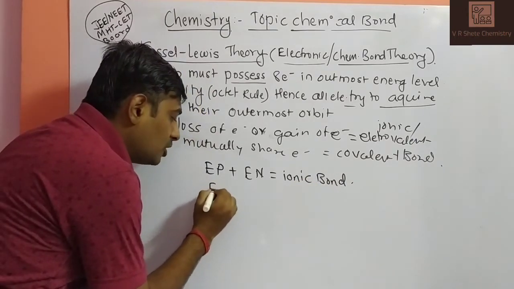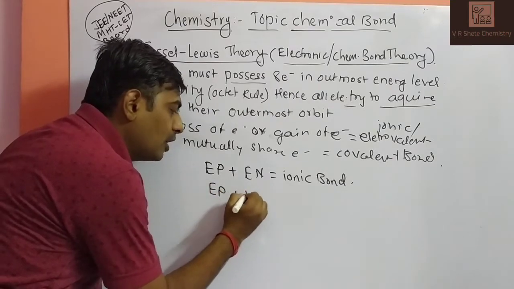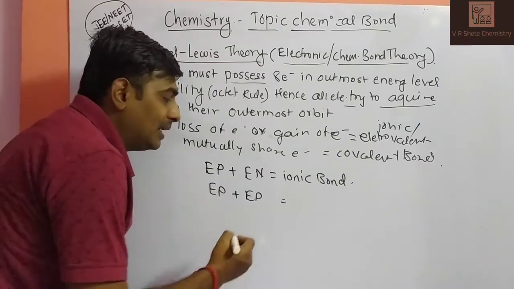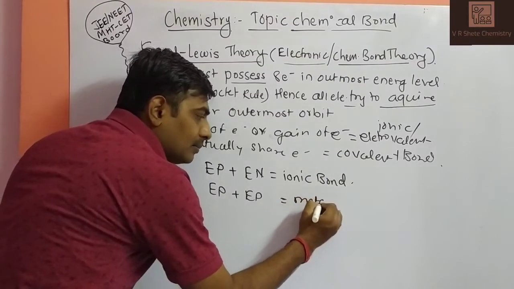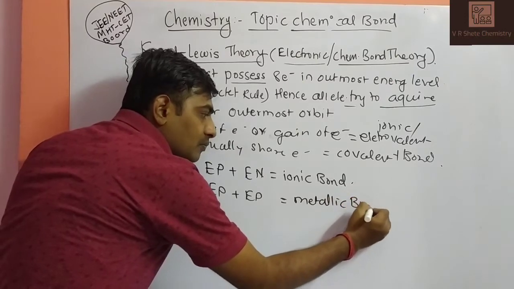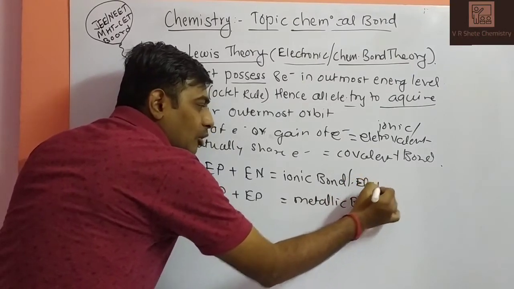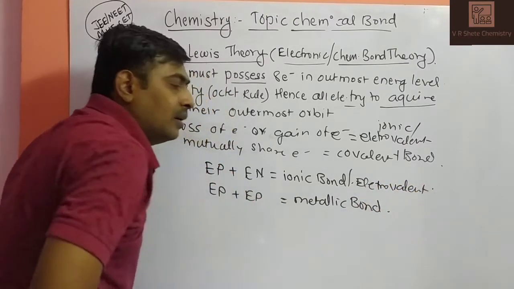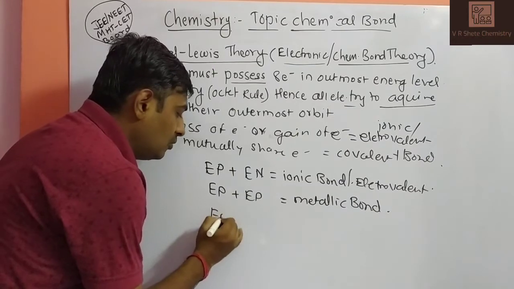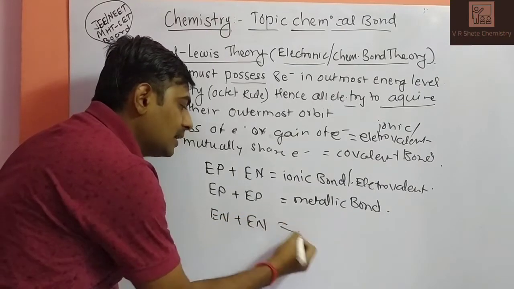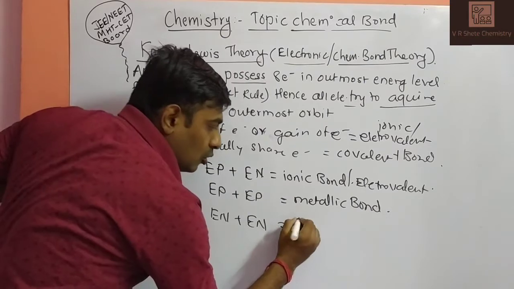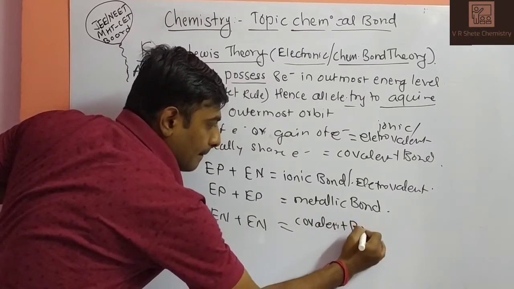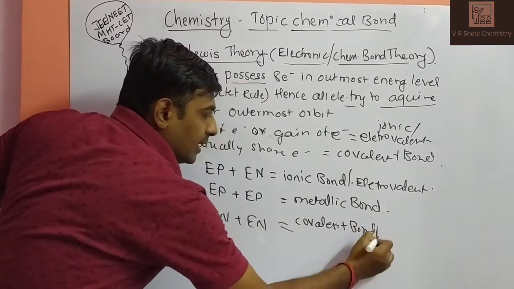When an electropositive element forms a bond with another electropositive element, meaning both are electron donating species, generally both are metallic species, it is called a metallic bond. The first is also called an electrovalent bond. Third, when an electronegative element forms a bond with an electronegative element, meaning generally p block elements, they form a covalent bond. Also a dative bond.